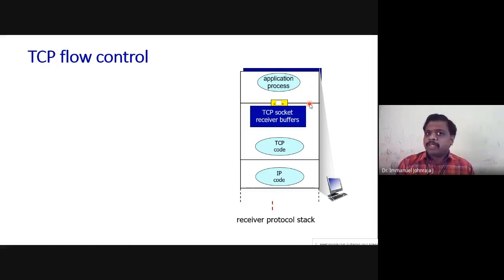Now, what about this buffer? Is it finite? It is finite, but some implementations nowadays go for dynamic allocation. Do you require a little more space? Okay, you can make it a little bigger. It is very similar to a waiting room, or in other words, you can think of this as a queue. Once the application layer is ready to receive this information, it will take it up. Now the buffer is cleared.